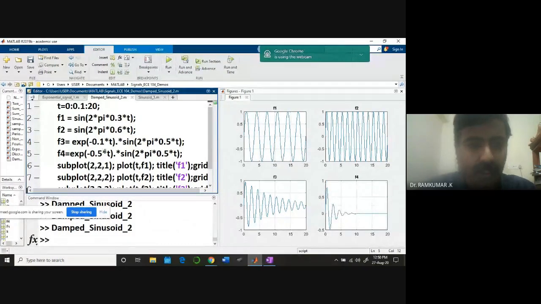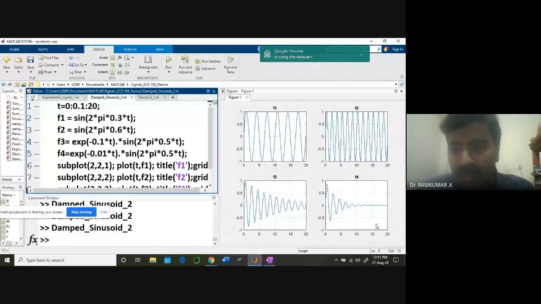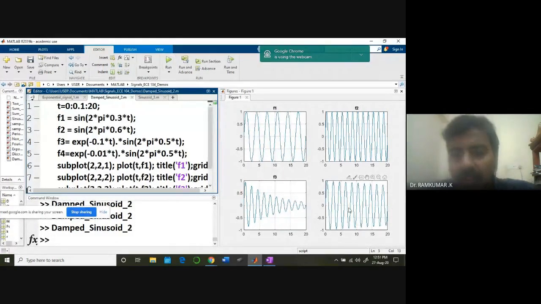-0.5, you get something more like this. 0.3, something like this. Can you see it? At -0.01, I'll almost get a pure sine. So this is the idea. This is what they call a damped sinusoid.